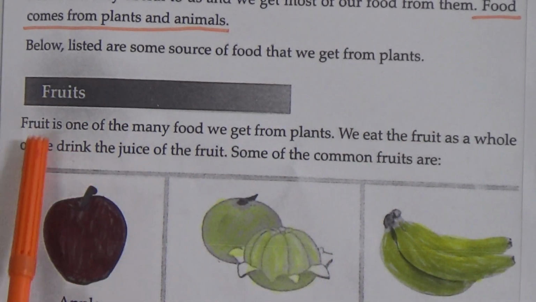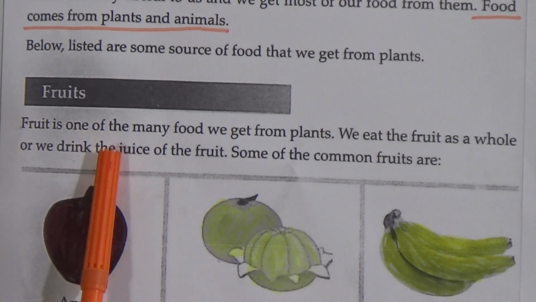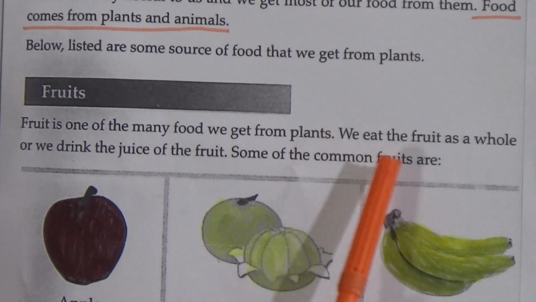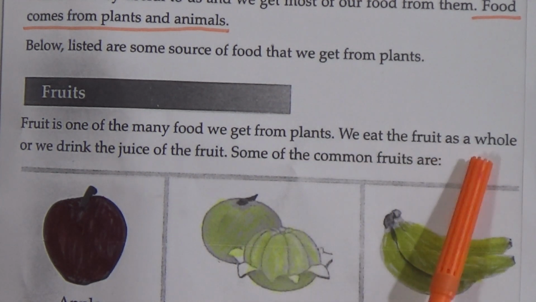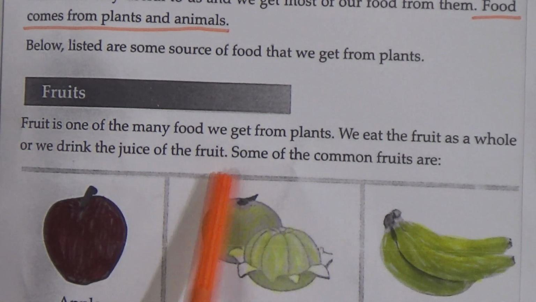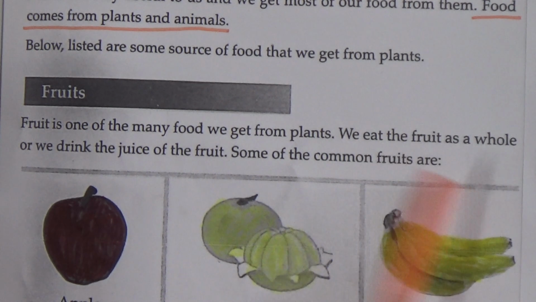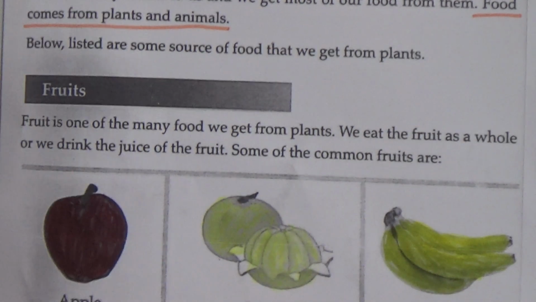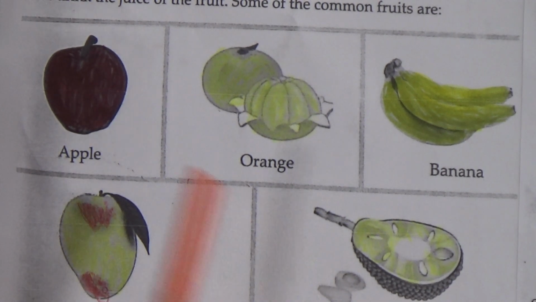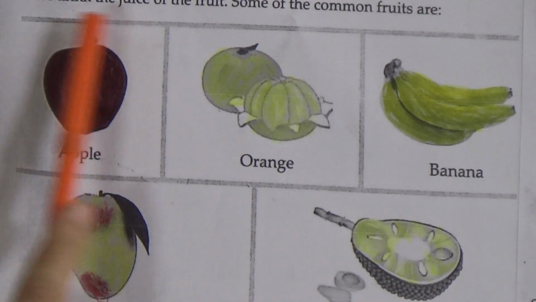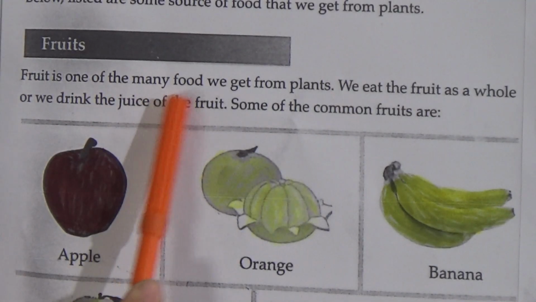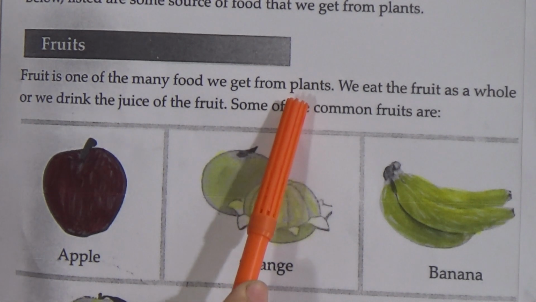Fruits. Fruit is one of the many food we get from plants. We eat the fruit as a whole or we drink the juice of the fruit. Some of the common fruits are apple, orange, banana, mango, jackfruit. My dear students, I am repeating, fruit is one of the many food we get from plants.